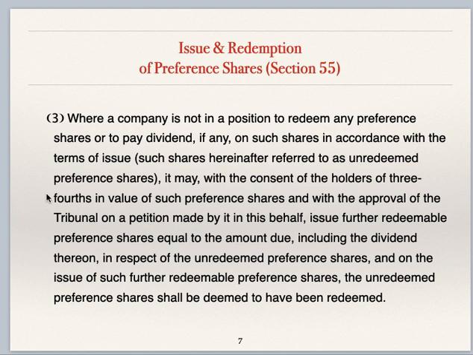Now we'll see subsection 3 of section 55. As per subsection 3, if it is not possible for company to redeem any preference shares as per the terms on which these shares are issued or pay dividend on these shares, then these shares are known as unredeemed preference shares. So we'll just go through this.